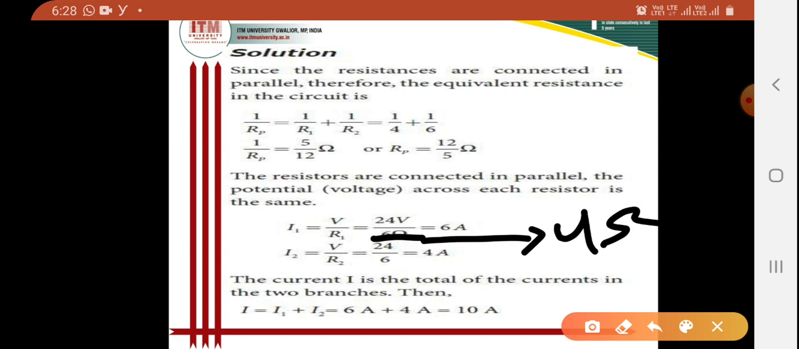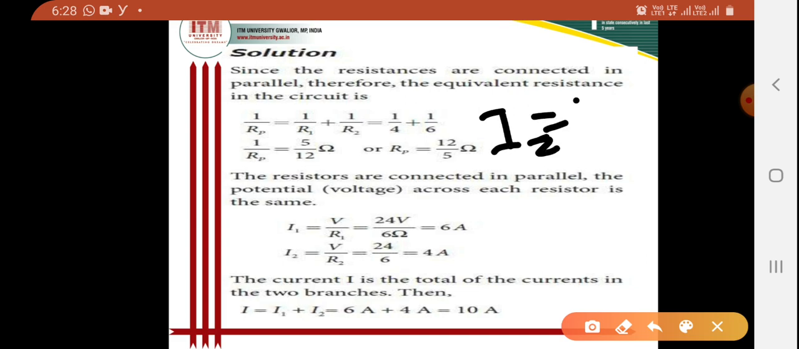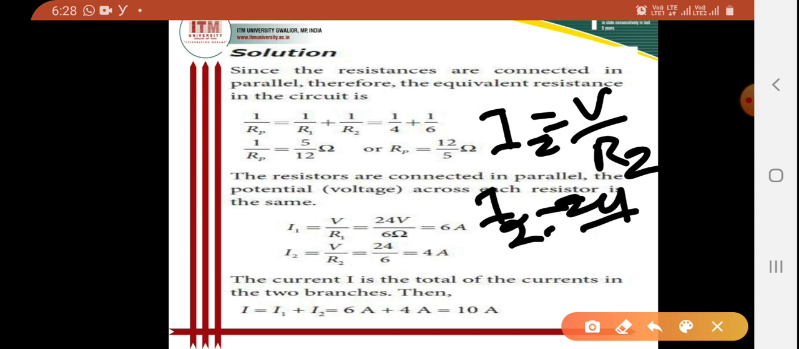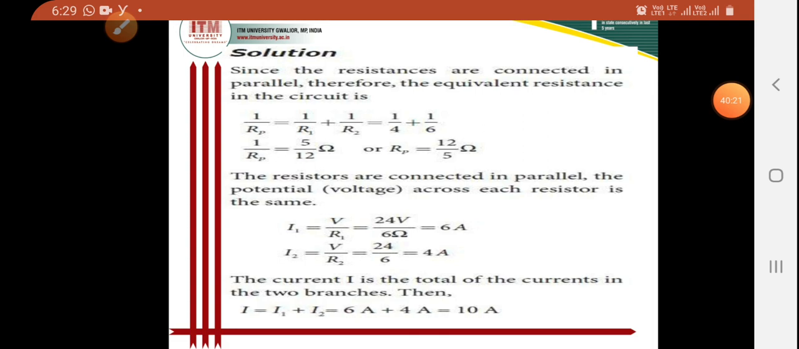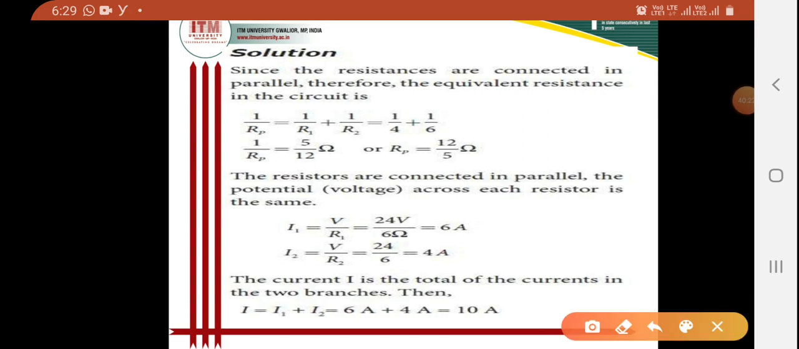Then when I want to calculate the value of I2, I can write V by R2, because across the resistor R2 the voltage will also be V, and the value of the resistor is R2. So I2 is 24 by 6, so it will be 4 ampere. Now I am able to find out the values of currents I1 and I2.